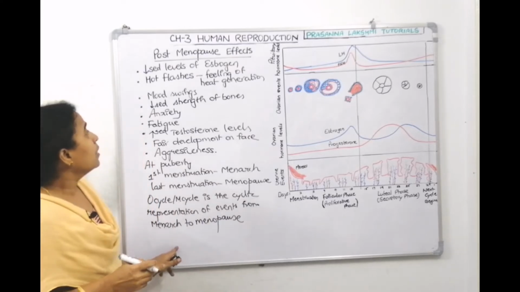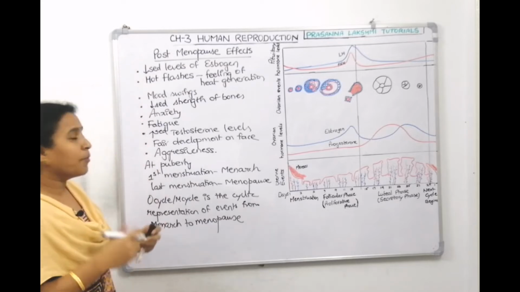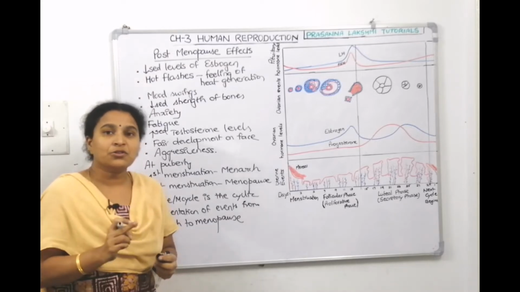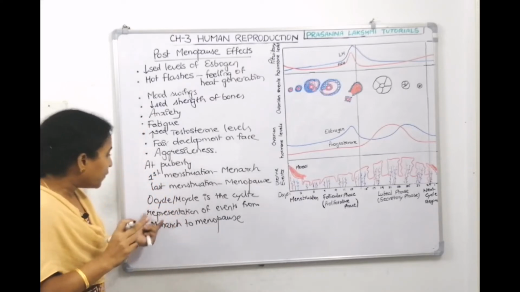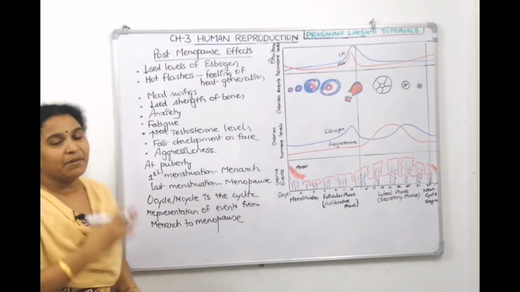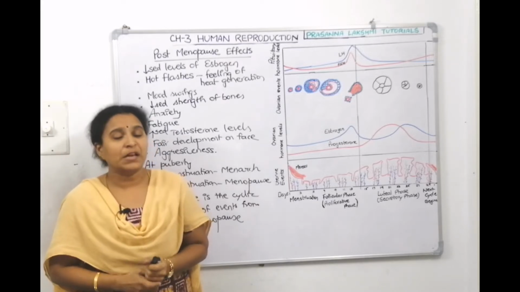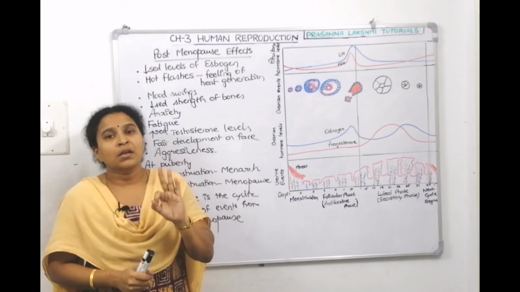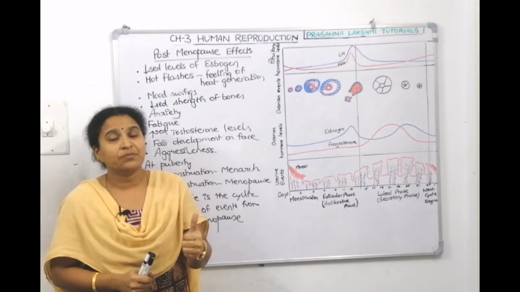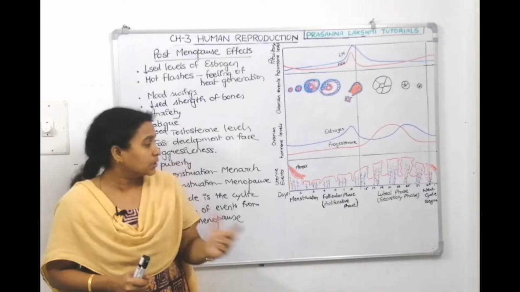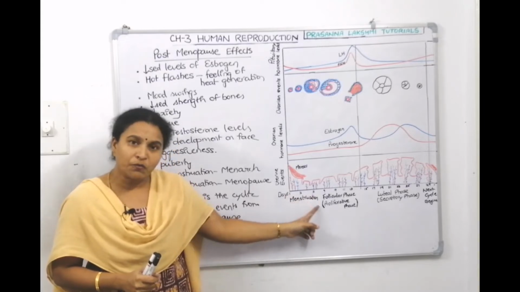What did we discuss on this board? We discussed the postmenopausal effects, and then we talked about how menstruation starts at puberty. The first menstruation is called menarche. The last menstruation is called menopause. And this period from the first to the last menstruation, those cyclic events are represented as the menstrual cycle. Now, how many phases does this menstrual cycle have? The main phases are 3. The phase where menstruation happens, day 1, where we can see the menstrual fluid bleeding out, is called the menstrual phase. This is the first phase, which lasts from 1 to 5 days.